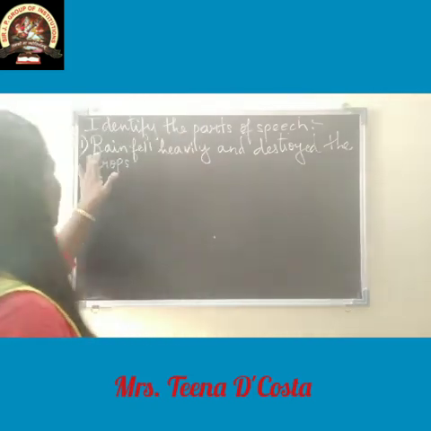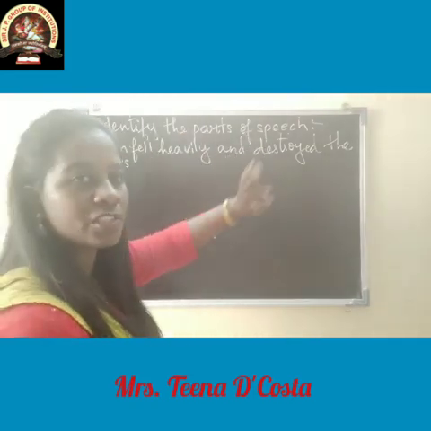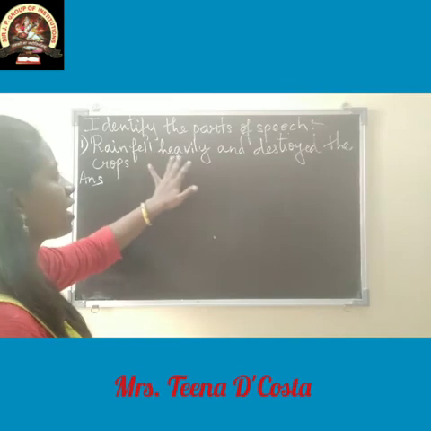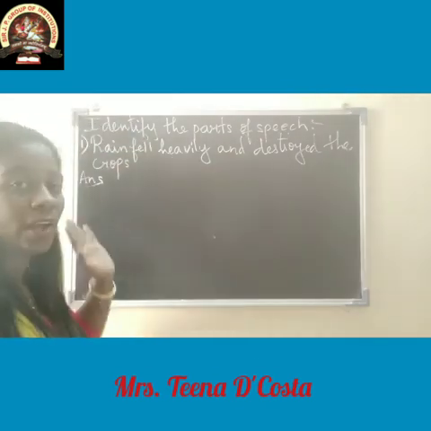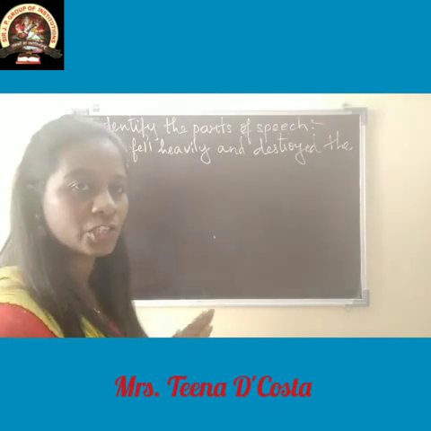I have written one sentence here. Let's see. Identify the parts of speech. Rain fell heavily and destroyed the crops. So in this we have to identify the parts of speech. Okay.